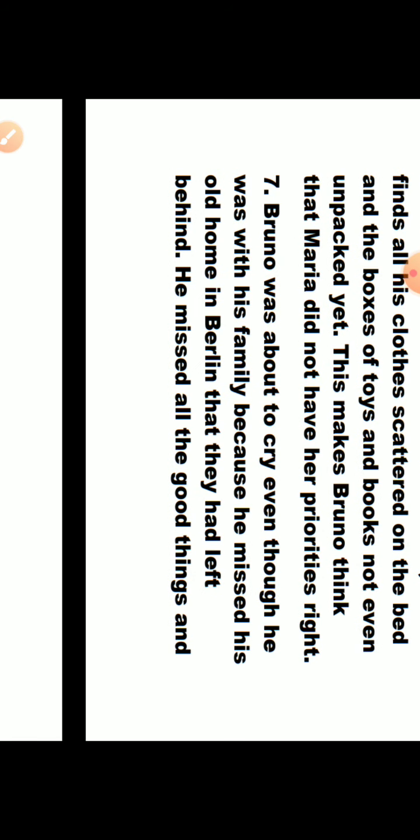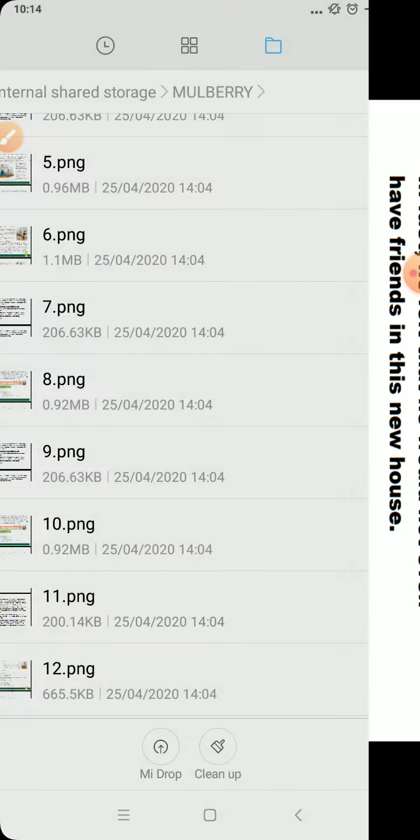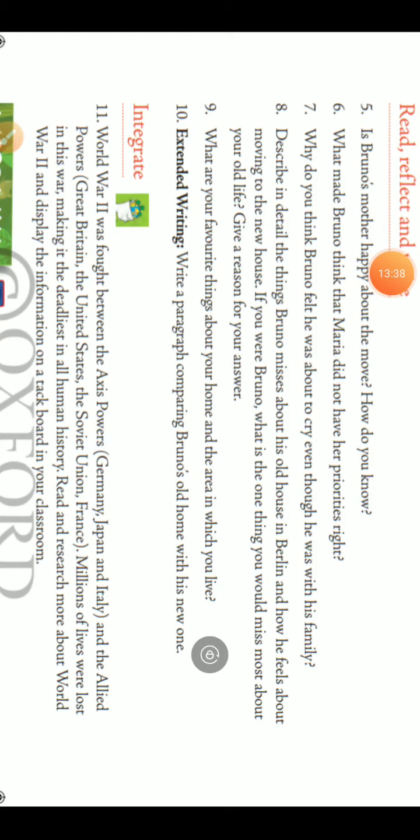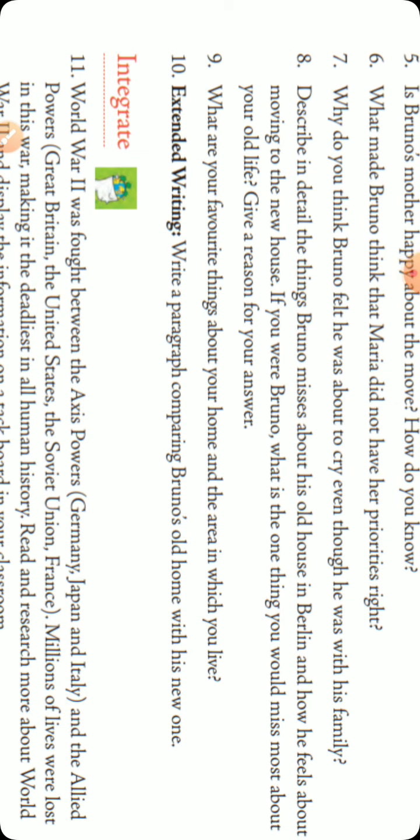What is question 7? Why do you think Bruno felt he was about to cry even though he was with his family? Bruno was about to cry even though he was with his family because he missed his old home in Berlin that they had left behind. He missed all the good things and the friends and memories that he had collected there. So let us see question 8 now. So that seventh we have completed.